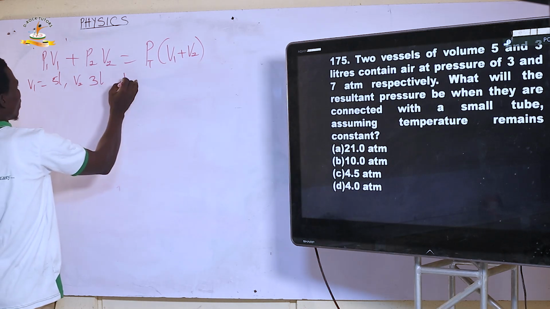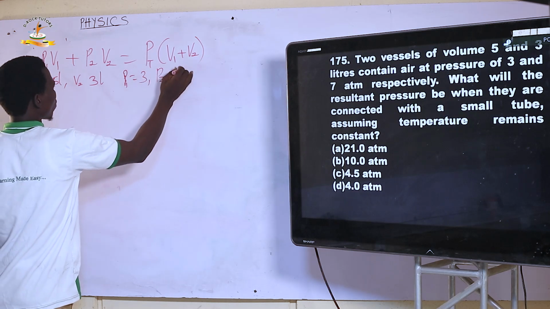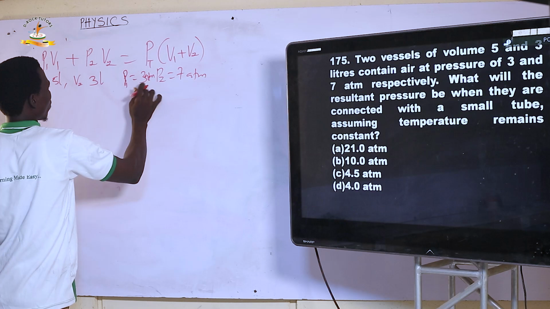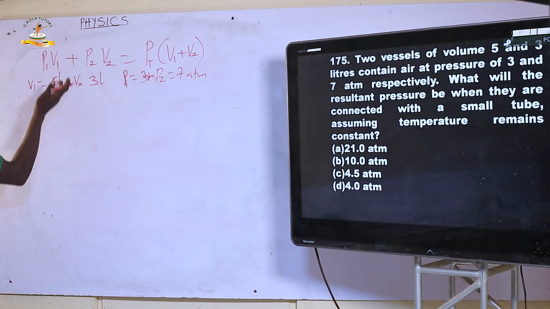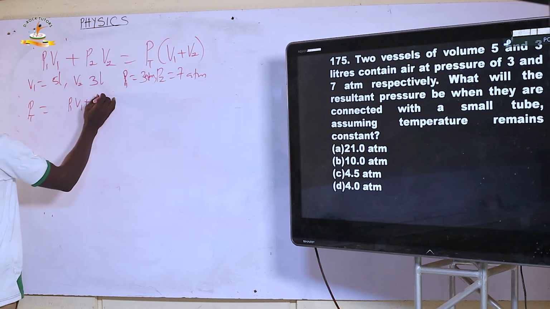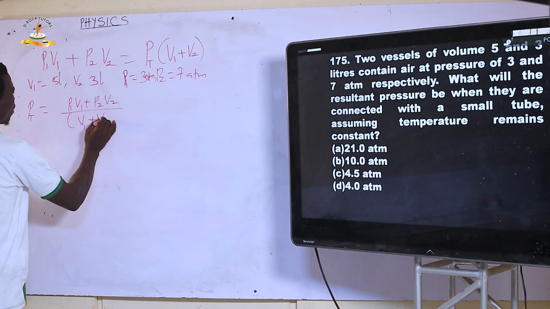So P1 equals 3, P2 equals 7 ATM. Don't forget P total is the same thing as P1 V1 plus P2 V2 all over V1 plus V2.